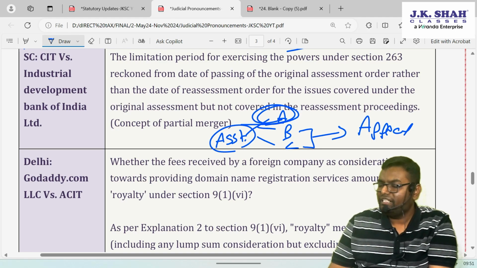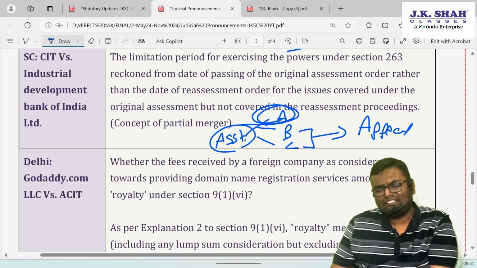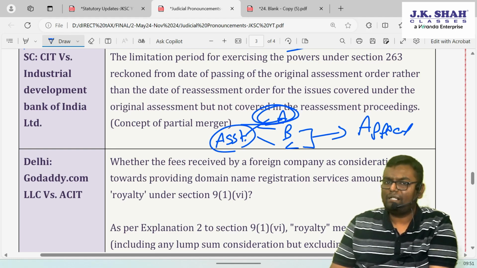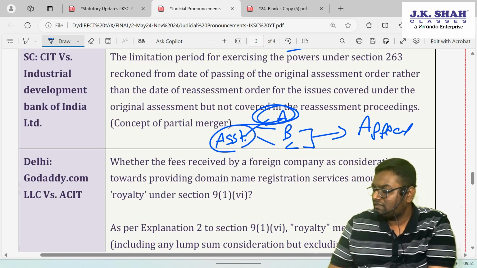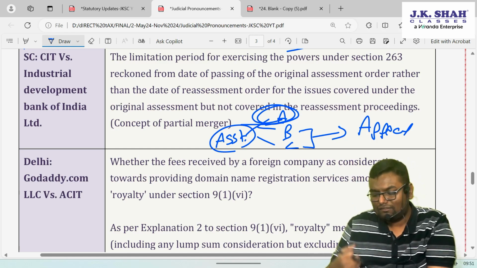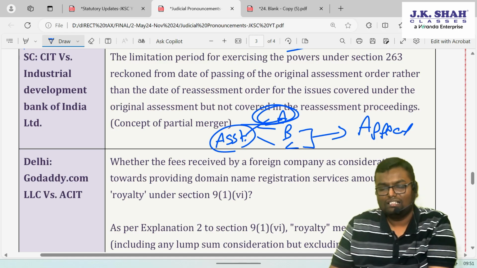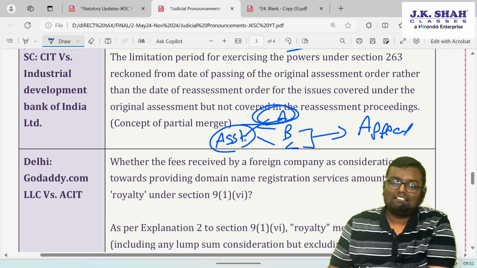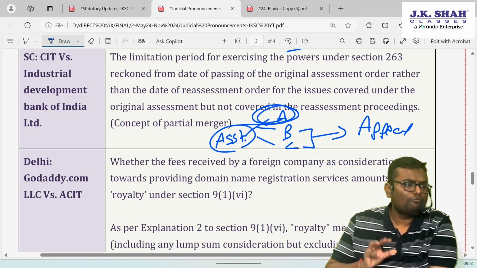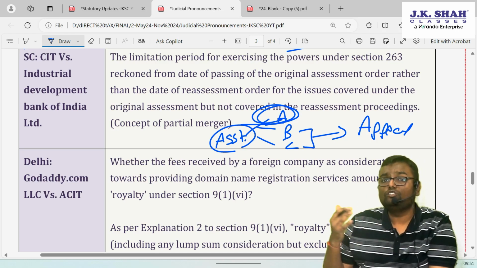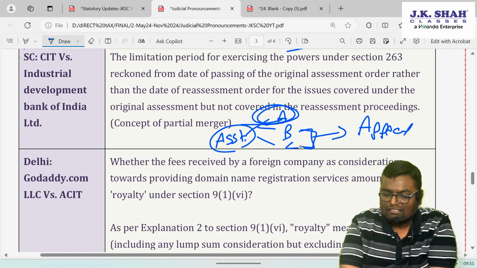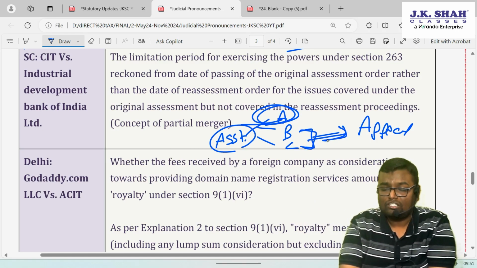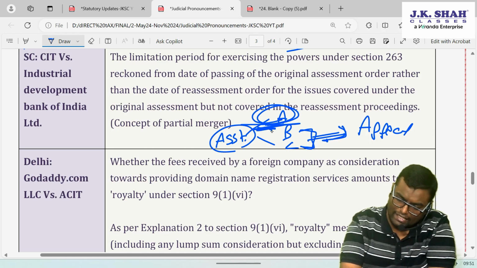Matters B and C cannot be revised because they are pending in appeal or decided in appeal. Then the income tax department doesn't have a right to revise those matters, as the appellate authorities have considered that. But matter A, which is just finalized by the assessing officer and has not gone into any appeal by the assessee, the Commissioner has a right to revise. It is called the concept of partial merger. Unlike section 264, which has total merger, this has partial merger. So matters which went into appeal cannot be revised, and matters which have not gone into appeal can be revised.